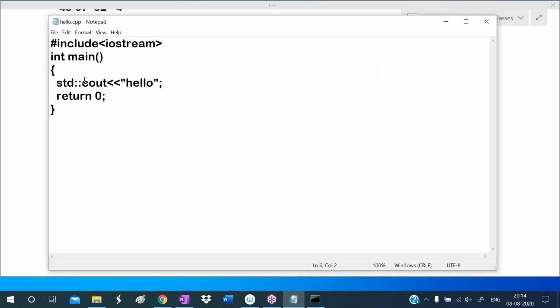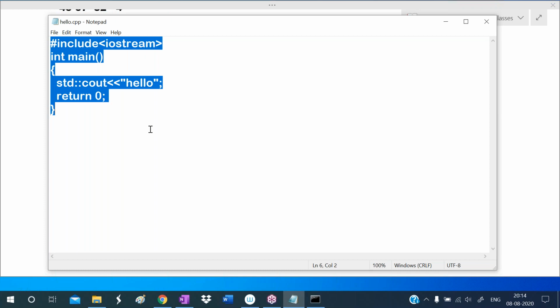Okay. So here the cout is called an object. This double less than is called the insertion operator. This std is the namespace. So if you want to use cout, we must write std scope resolution operator. This std namespace is defined in the iostream header file. So that's why we write hash include iostream here.